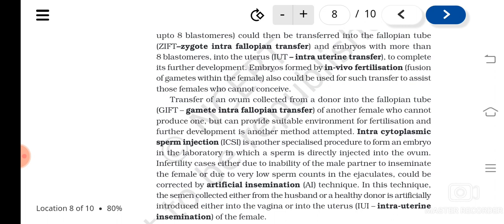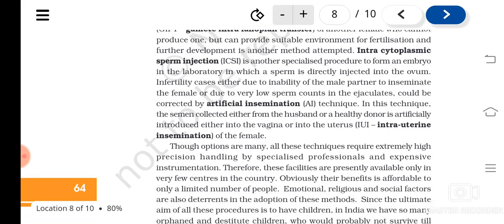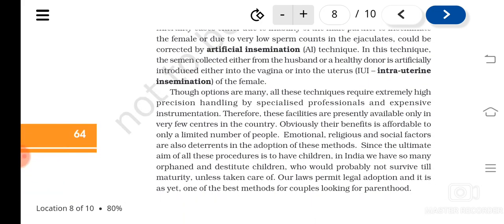That is adopted when the male partner is unable to inseminate the female. Then artificial insemination can also be done. In this the semen is collected and then deposited into the female's body. That is intrauterine insemination.